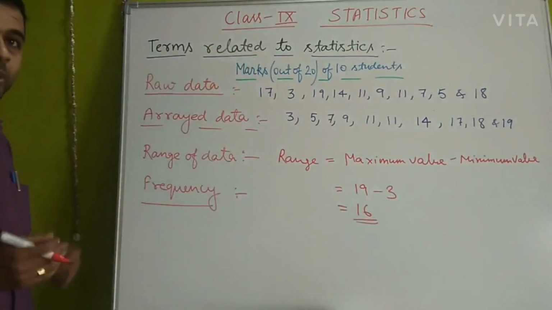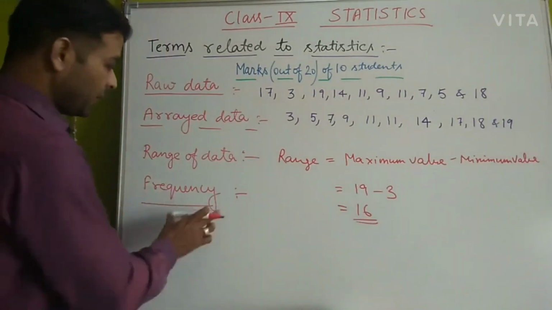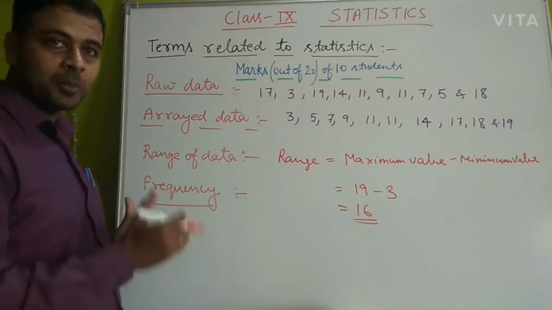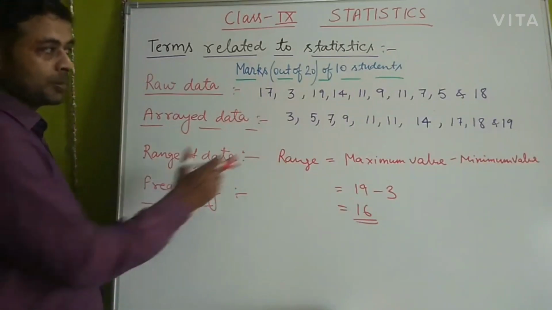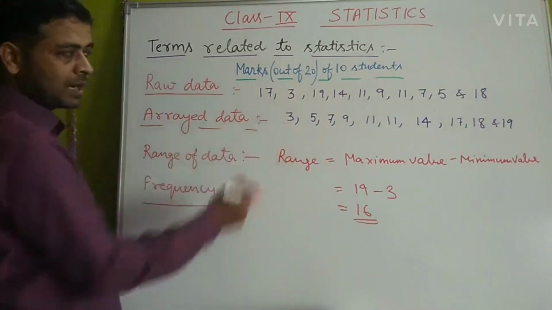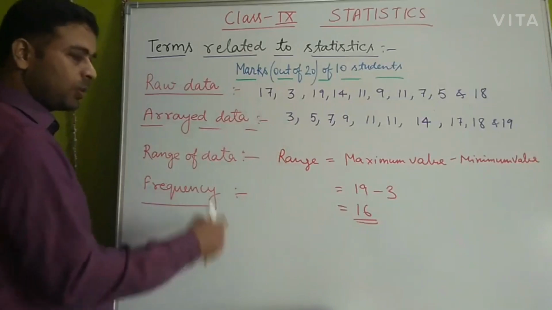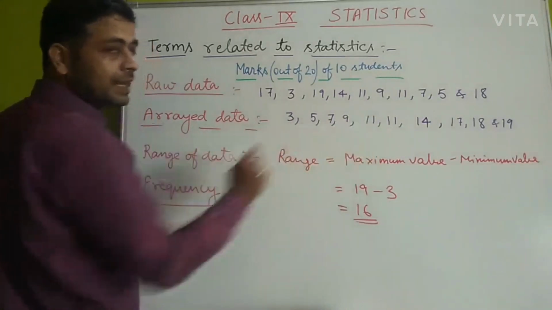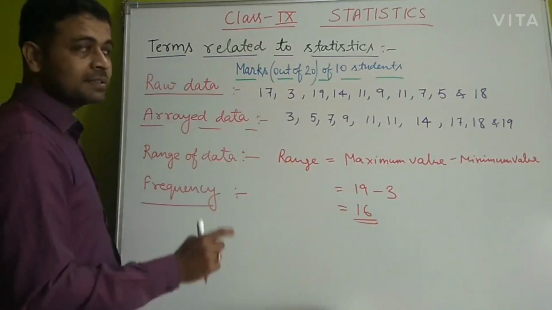Now we'll discuss what is frequency. Frequency is basically the number of times a particular observation occurs in a data. Suppose here 3 is occurring just once in the data, so frequency of 3 will be 1. And 11 is occurring twice in the data, so the frequency of 11 is 2.